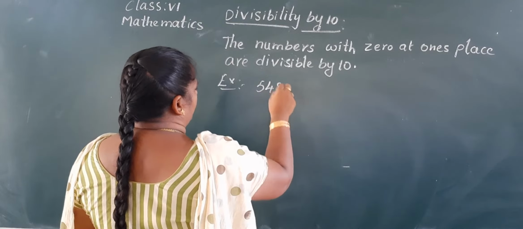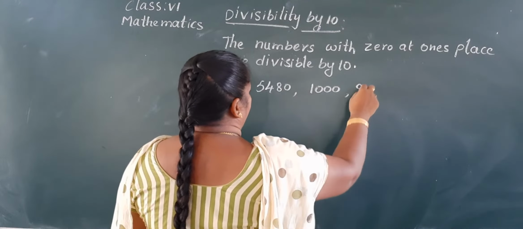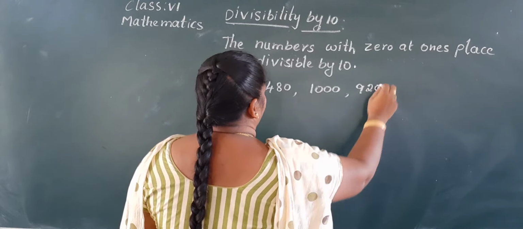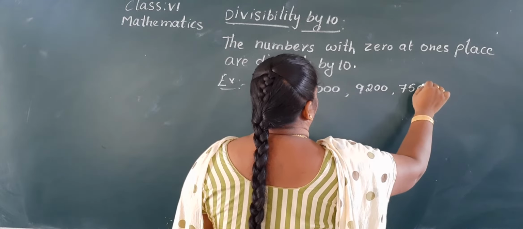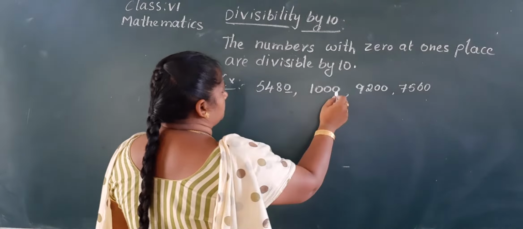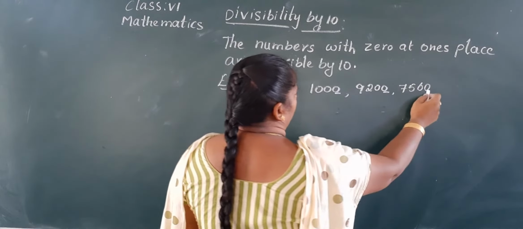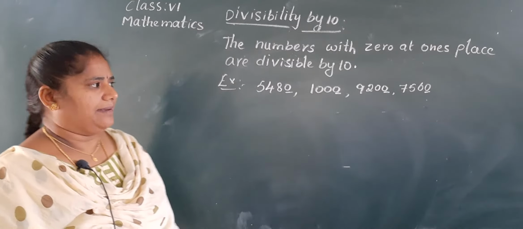5,480, 1,000, 9,200, 7,500, 560. See here, 0 is in the ones place. 0, 0, 0. So the given numbers are divisible by 10. Okay, ma?